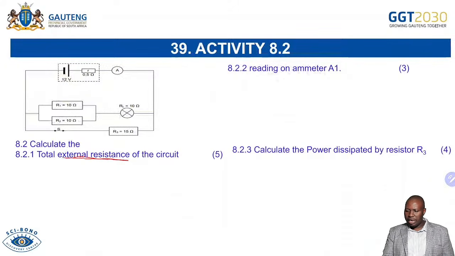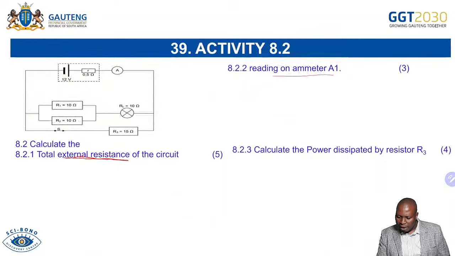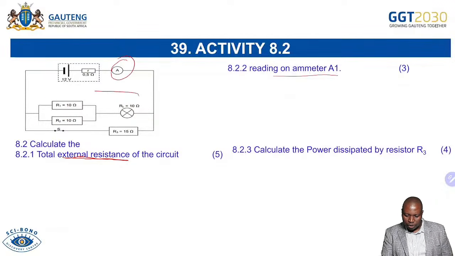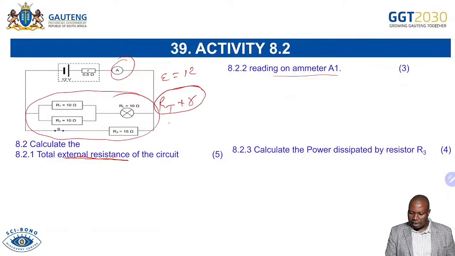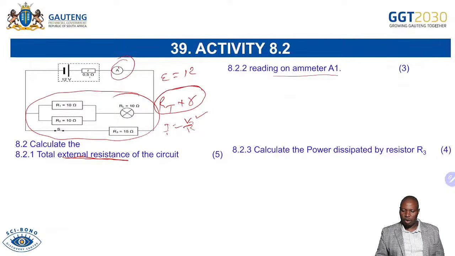And then the second question is saying, calculate the reading on ammeter A1. So we're going to calculate, remember we'll be knowing total R here, R total, plus the smaller R there, then we can get the total resistance of the circuit. Then we have the total voltage, EMF is 12 volts. So you know that current is V over R. So definitely when you have a V total, which is 12 over 0.5 plus the total resistance here, definitely you will be able to determine the current. That's what we are going to do.